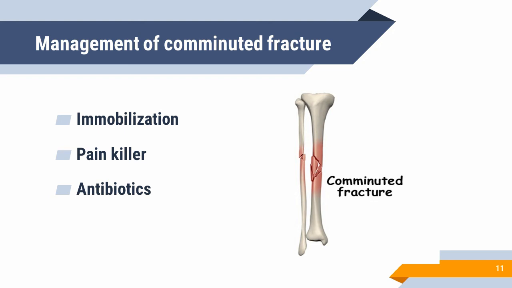Next one is painkiller. Children, we can provide painkiller to the affected sports person, okay? But it should be recommended by the doctor only. Now the next one is antibiotics. Infection should be avoided by giving antibiotics, okay? And children, it may take more than a few months to restore its normal condition.